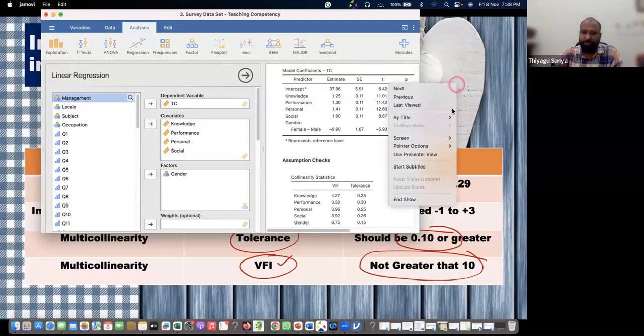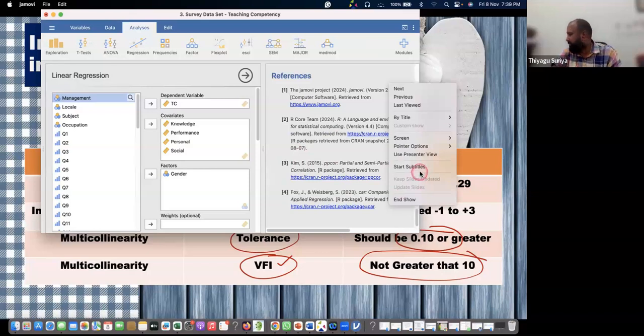Are you ready now? Are you ready? If you're ready, you can type R in the chat box. We have only half an hour.